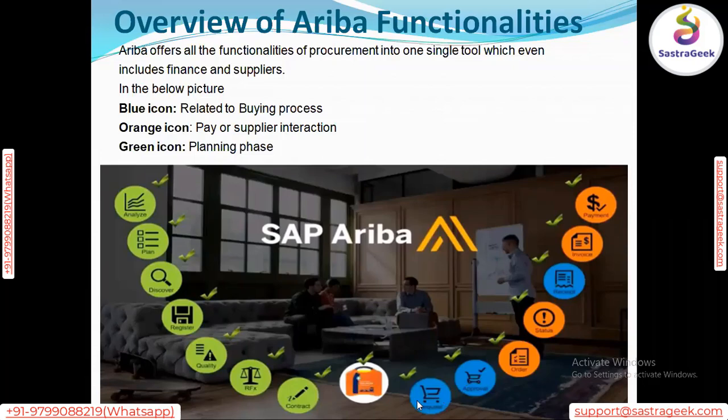With P2P, the customer can execute the contract: create purchase requisition, approval, order, status, receipt, invoice, and payment. In this way, Ariba supports the complete procurement solution on the Ariba Network platform.